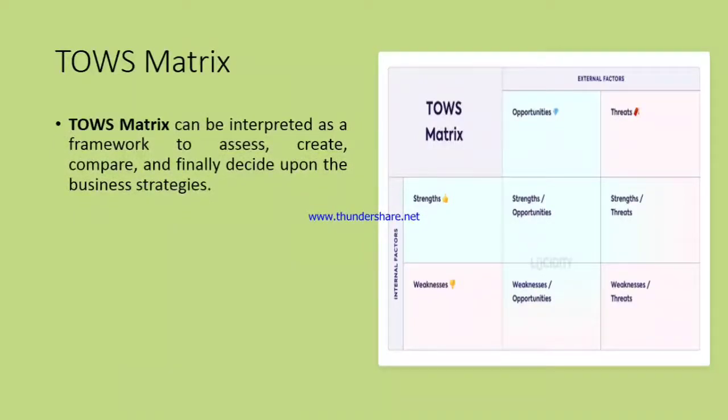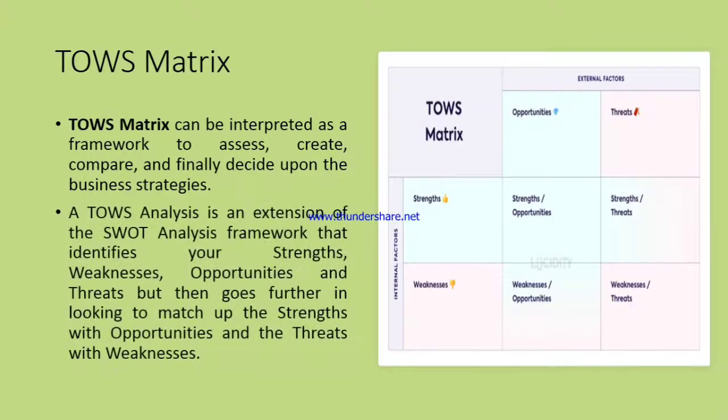TOWS matrix can be interpreted as a framework to assess, create, compare, and finally decide upon the business strategies. TOWS was published in a paper called the TOWS Matrix, a tool for situational analysis by Heinz Weihrich in 1982. TOWS analysis is an extension of the SWOT analysis framework that identifies your strengths, weaknesses, opportunities, and threats, but then goes further in looking to match up the strengths with opportunities and the threats with weaknesses.